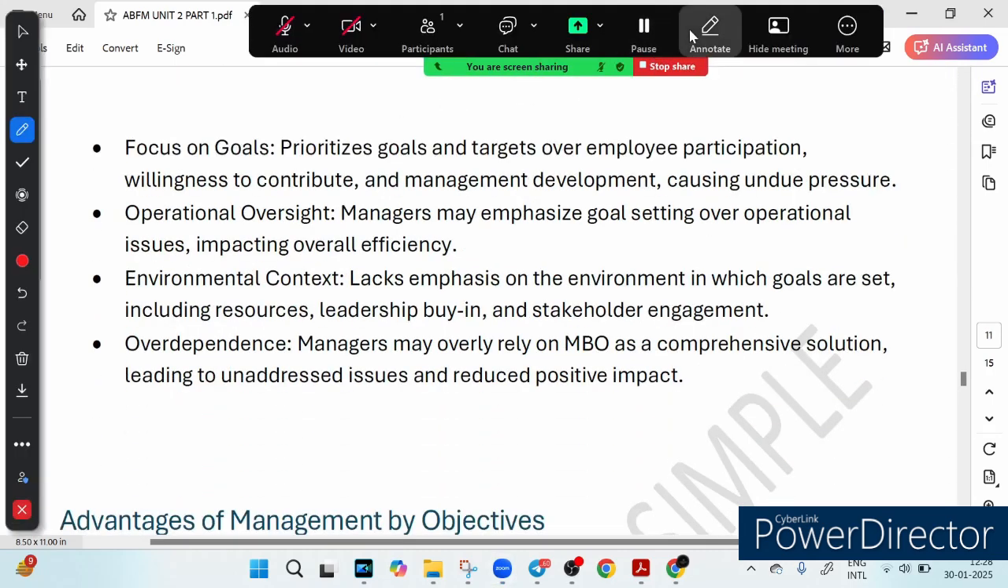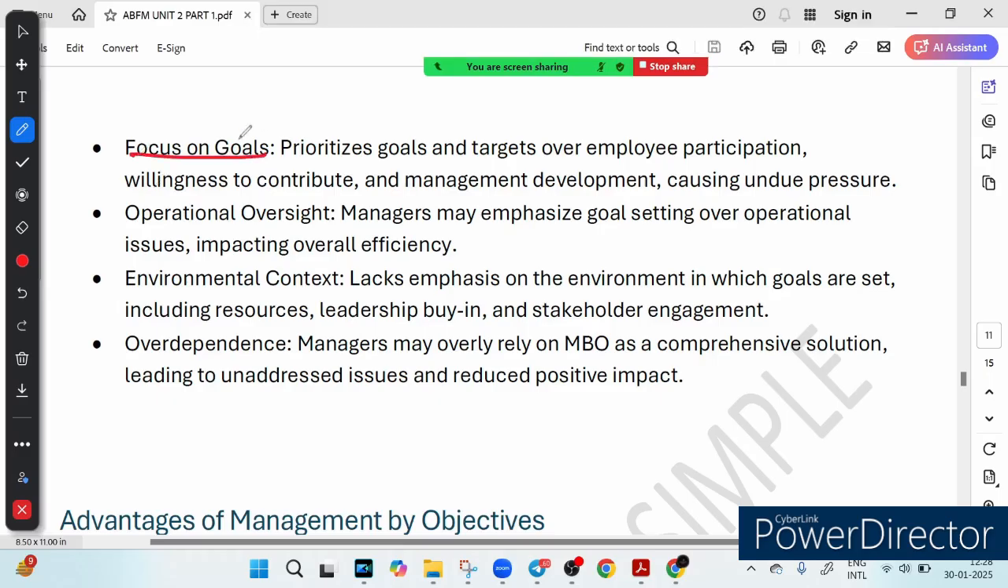Now the second limitation is the focus on goal. You know that feeling, ever feel like life is just about ticking off tasks?